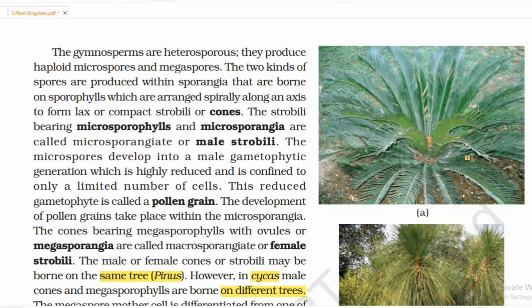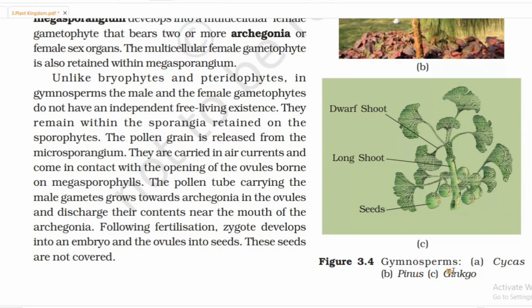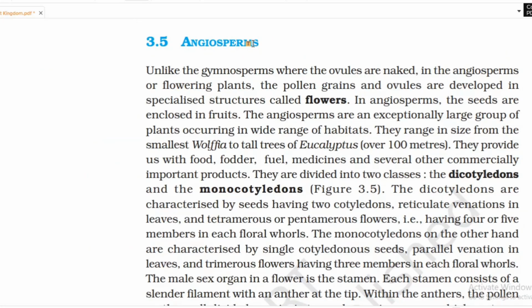Next, let's see the pictures. The first one is Cycas. This is Pinus and this is Ginkgo. Dwarf shoot, long shoot, and seeds. Angiosperms. Unlike the gymnosperms, where the ovules are naked, angiosperms are flowering plants. The pollen grains and ovules are developed in specialized structures called flowers. In angiosperms, the seeds are enclosed in fruits.